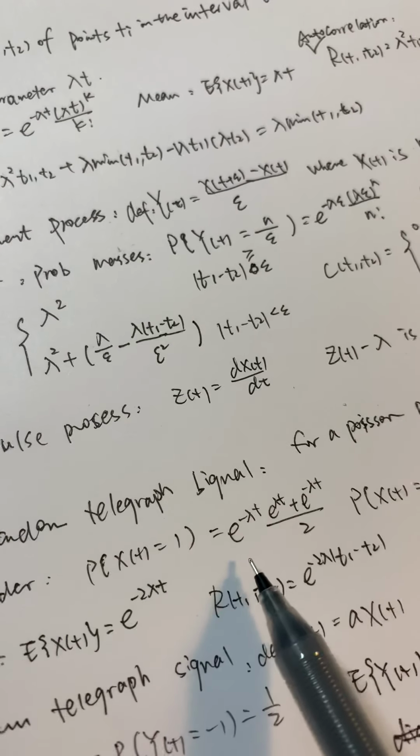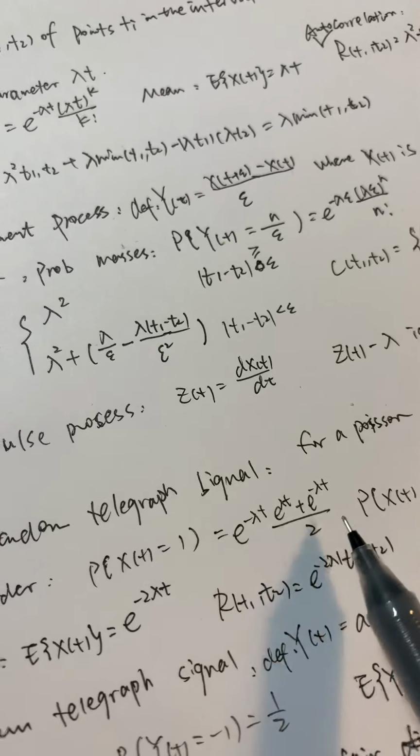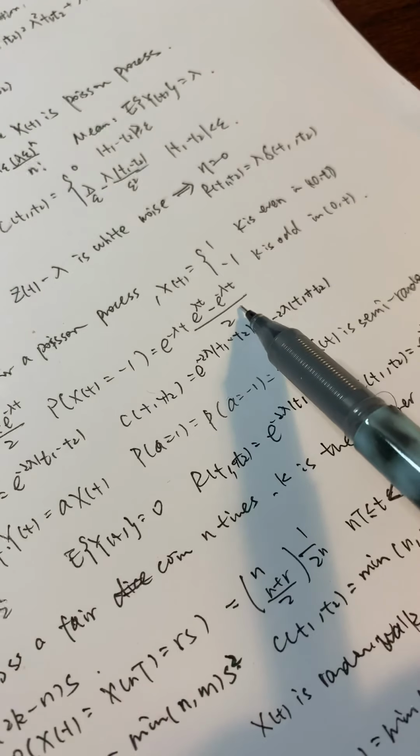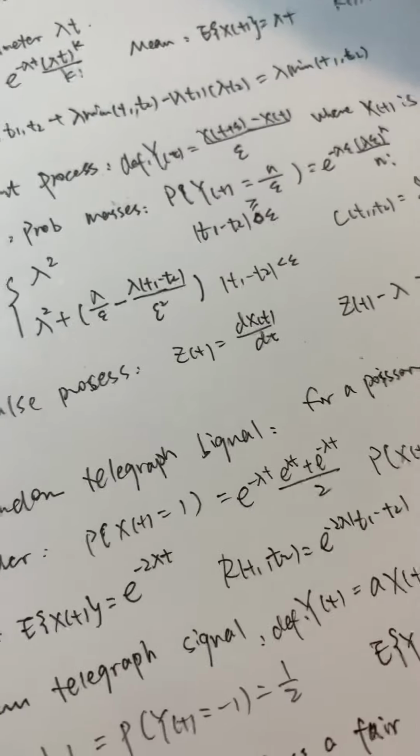So we can find that when t goes to infinity, this is equal to 0.5, and this is also equal to 0.5.